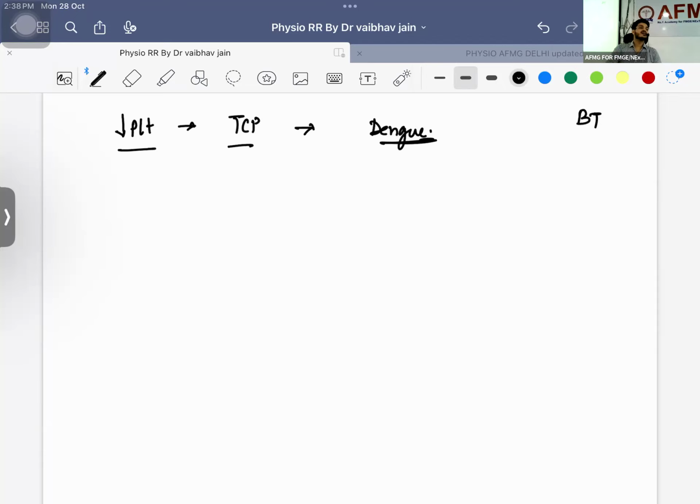What is going to come and bind to the von Willebrand factor? Nothing, sir. If nothing is going to come and bind, is there going to be any primary hemostasis? No, you understand this. Okay. If there is von Willebrand disease, what will happen? Sir, there is no glue. If there is no glue, where is this platelet going to bind? Nowhere.